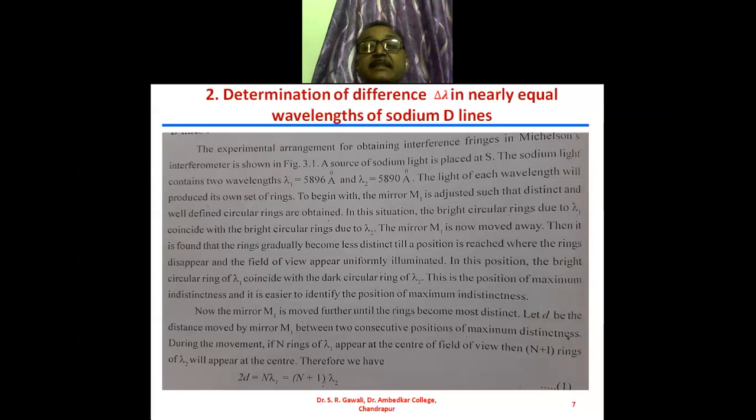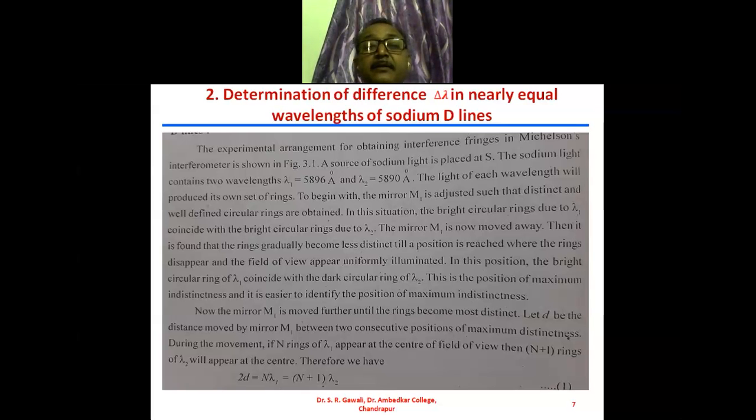In this situation, the bright circular fringes due to lambda 1 coincide with the bright circular fringes due to lambda 2. So there is an overlapping of the different sets of rings, the interference fringes due to each wavelength.